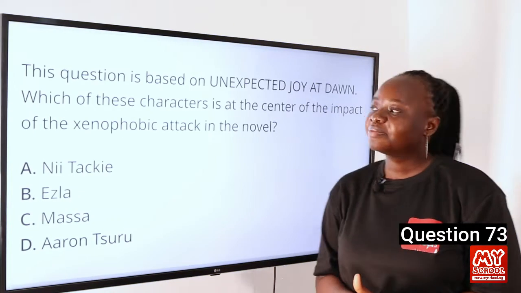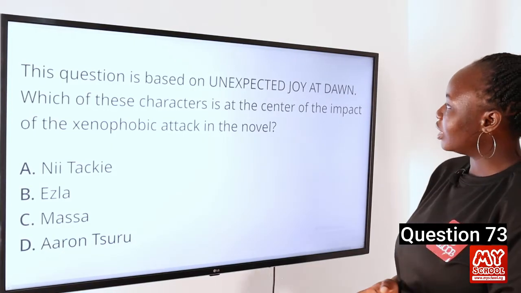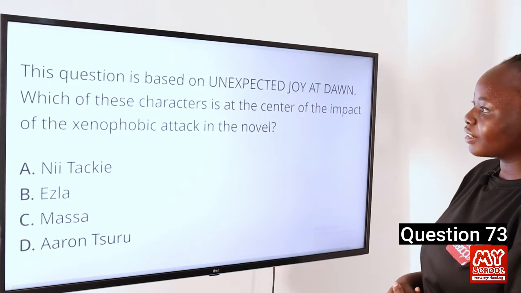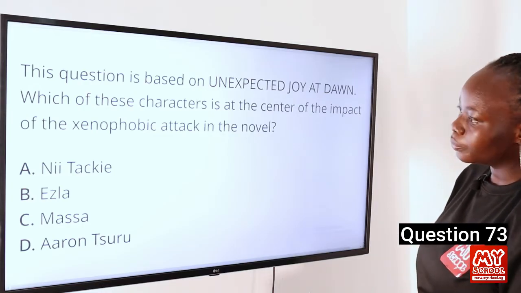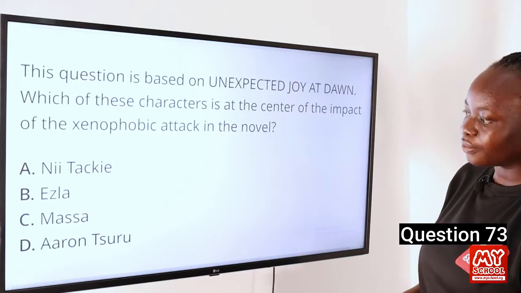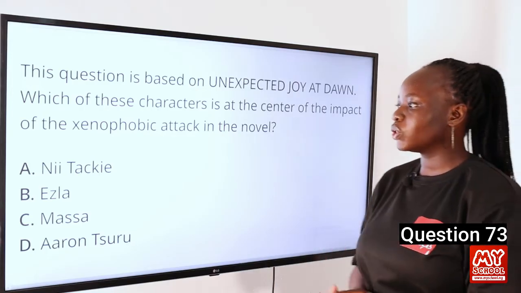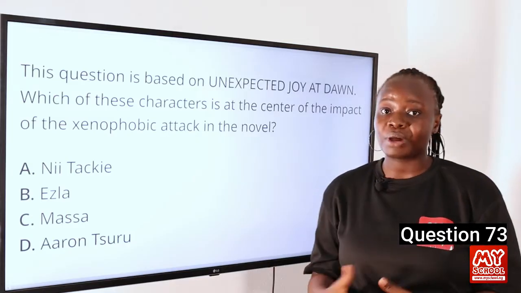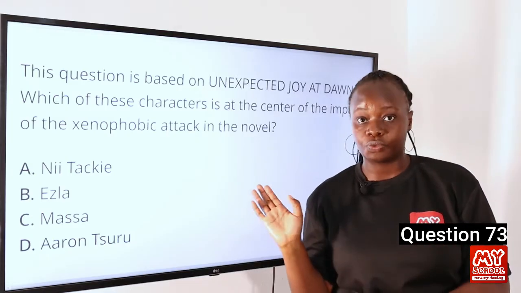Question 73. This question is based on Unexpected Joy at Dawn. Which of these characters is at the center of the impact of the xenophobic attack in the novel? A, Nitaki, B, Ezla, C, Masa, and D, Aaron Suru. The answer to this question is A, Nitaki. Nitaki is the center of the impact of the xenophobic attack in the novel.